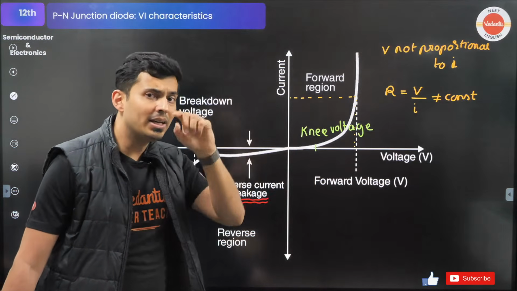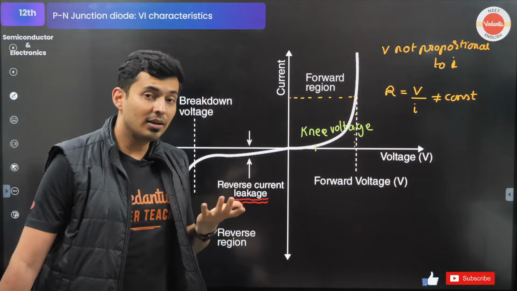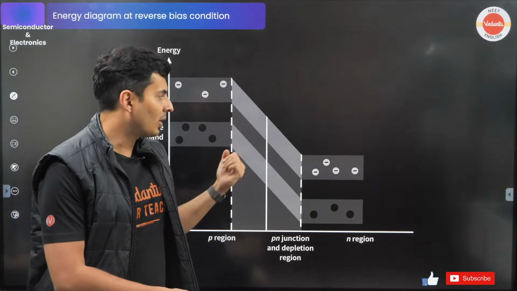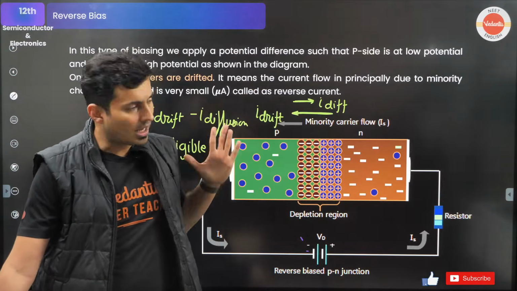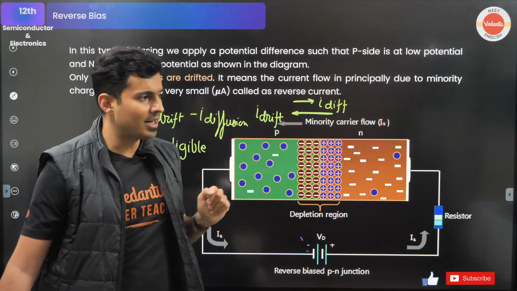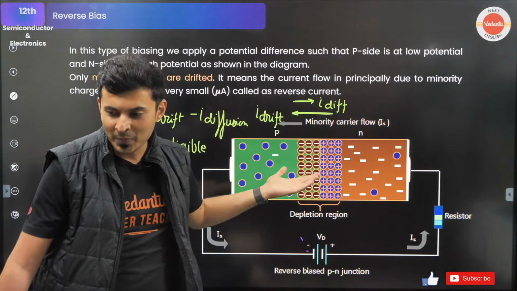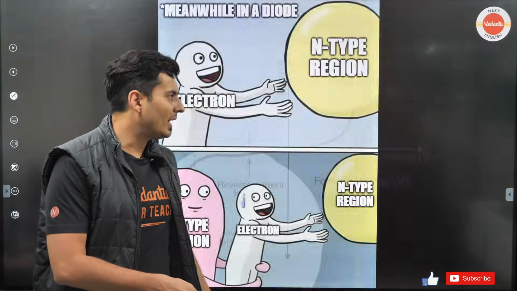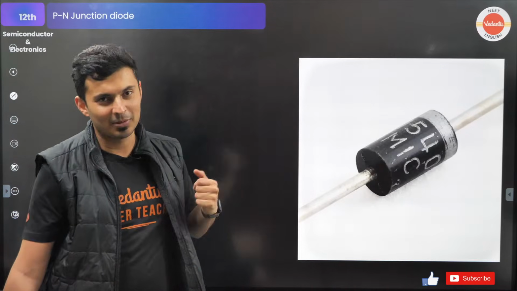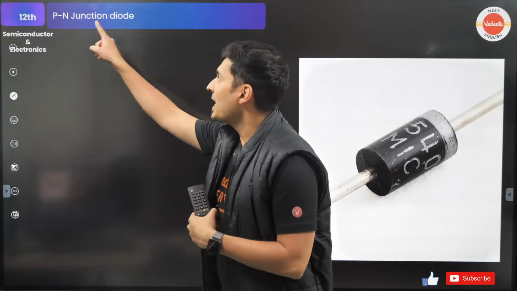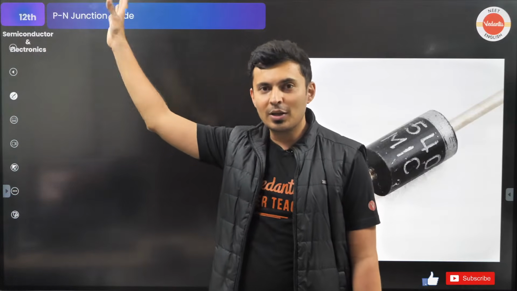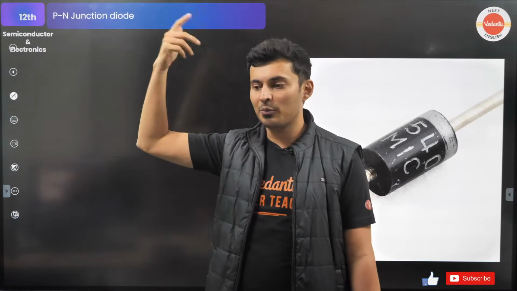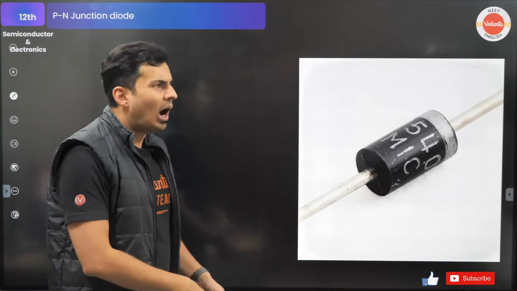Now, how did you make this diode? Using what did you make this diode? If you forgot, let me remind you. What did you make this device, which allows the current only to flow in one direction, using? Using P and N junction. So that is why it is called a PN junction diode. What is it called? PN junction diode. Understood the nomenclature, where this name came from? Very nice.